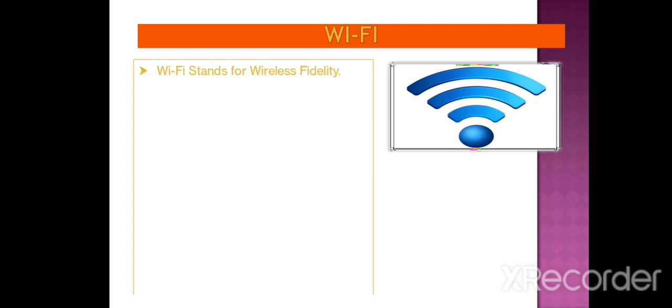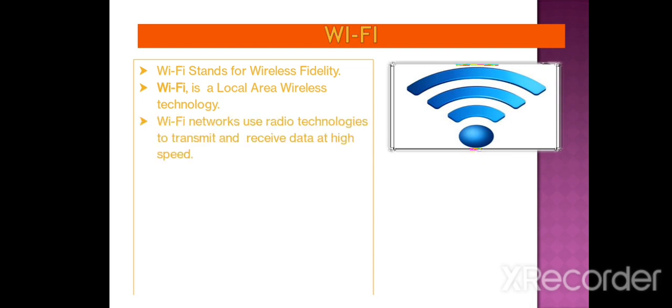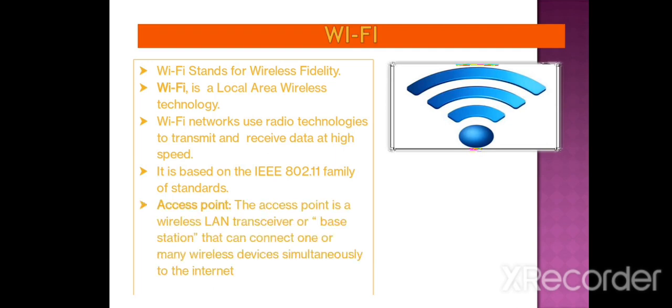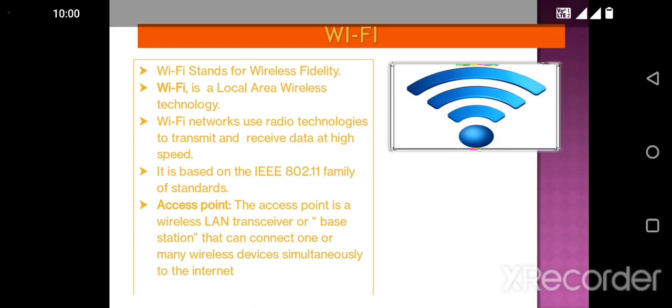Now the second one is Wi-Fi. Wi-Fi basically stands for wireless fidelity. Wi-Fi is a local area wireless technology in which we connect two or more devices through radio waves. Wi-Fi networks use radio technology to transmit and receive data at very high speed, and it is generally based on the IEEE 802.11 family of standards. Now the access point. The access point is a wireless LAN transceiver or base station that can connect one or many wireless devices simultaneously to the internet.